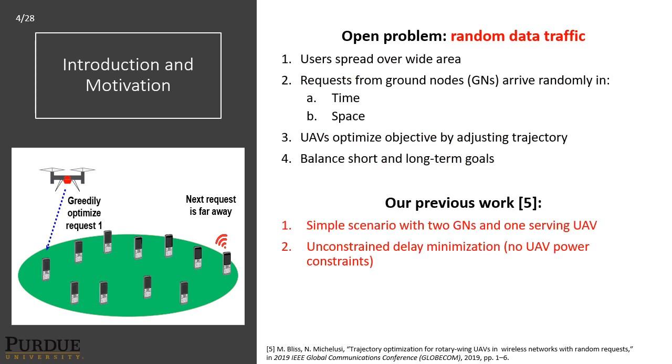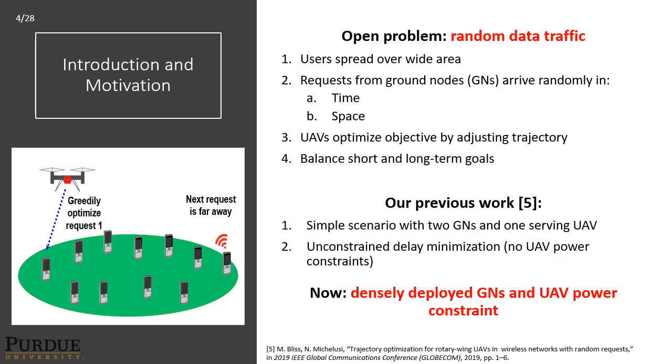Our previous work, the 2019 Globecom conference paper, considered a simple case with 2 ground nodes and 1 serving UAV. In this paper, we considered the unconstrained delay minimization problem, meaning no UAV power constraints. In this paper, however, we do consider the case of densely deployed ground nodes and a UAV power constraint.